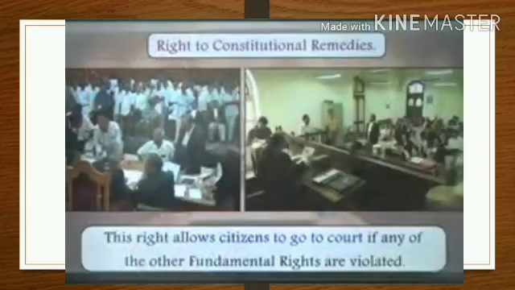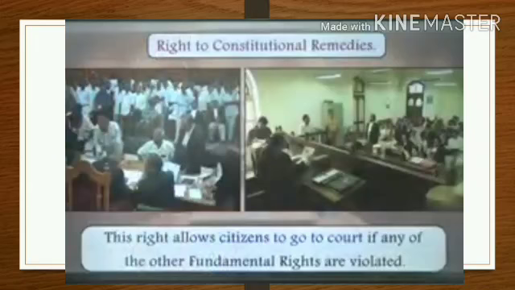And if it is valid, then you will be given protection, as well as the other person who tried to stop you from expressing your views will be punished. So the courts make sure that all our fundamental rights are not violated. If any one of them is violated, we can always go to the court because we have the right to constitutional remedies. So these are the 6 fundamental rights given to us by our country, which we can enjoy freely.